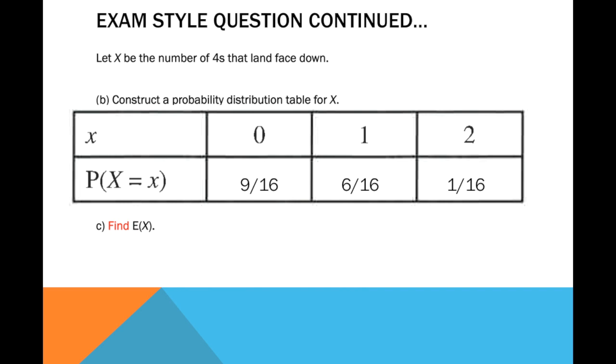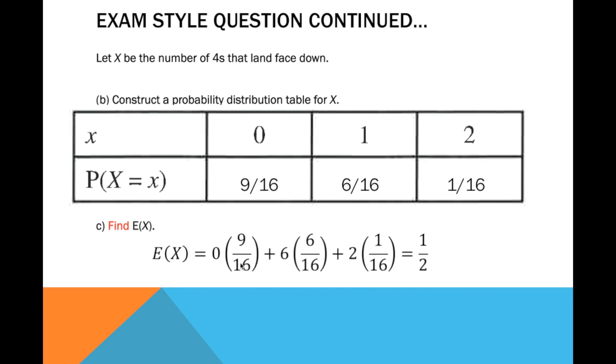Since the probabilities are complete, we can now find the expected value of X, and that is by getting the sum of the products of each value multiplied by its corresponding probability.